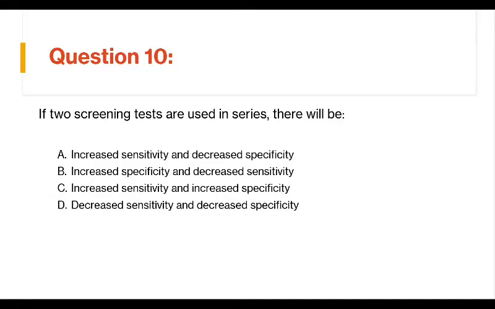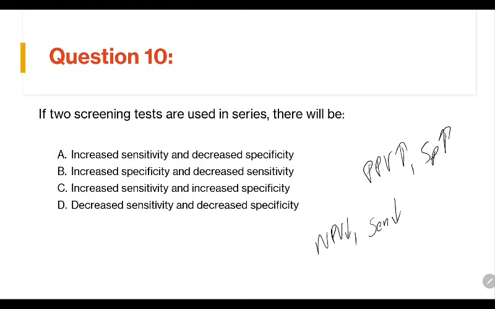So if two screening tests are applied in series, remember series doesn't have P. So if P is not there, PPV will increase and specificity will increase, whereas sensitivity will decrease and NPV will decrease. So let's find the option which is right here. Increased sensitivity, no, this is not the right option. Increased specificity, yes, and decreased sensitivity, yes. So this is the right answer to our question.